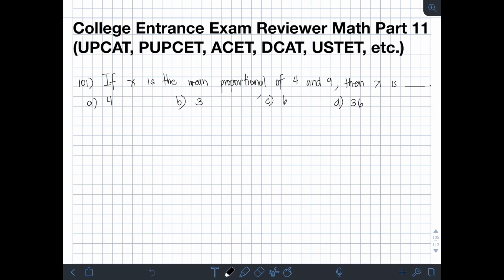Okay? So, magsasagot tayo ng sets of questions. So, sa part 10, nagtapos tayo sa item 100. Mag-start tayo sa item 101. So, if x is the mean proportional of 4 and 9, then x is blank.